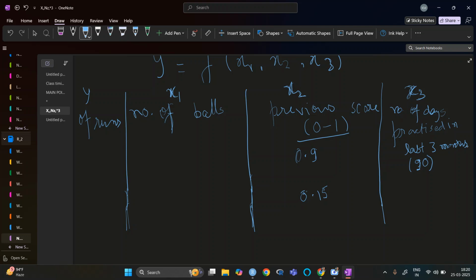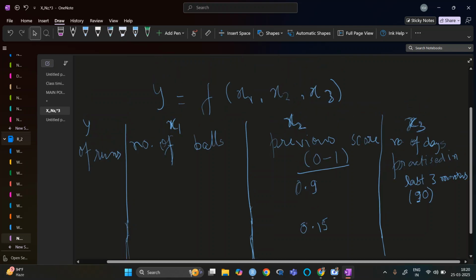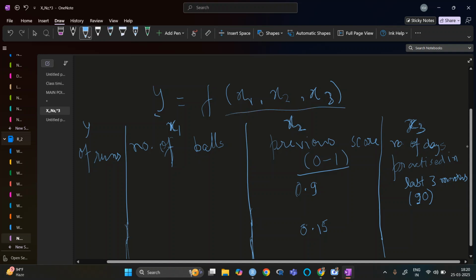That is why previous score is a separate variable; we are not taking them as dependent on each other. The number of balls played can also matter. But right now we are not saying that x1, x2 and x3 are dependent on each other. We are saying that our y is dependent on these factors.